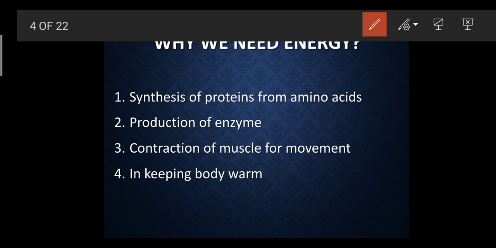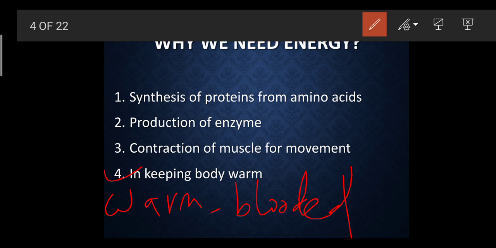This energy also helps keep the body warm. We have already studied warm blooded animals. Who are the warm blooded animals? Like we humans, birds, monkeys, etc. We all are mammals. We are warm blooded. What does warm blooded mean?